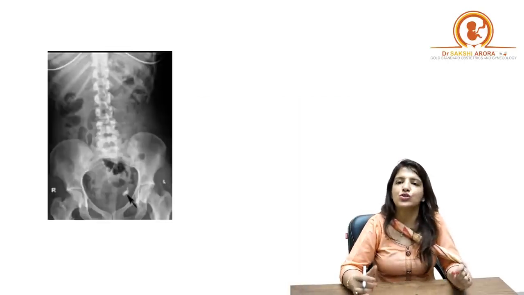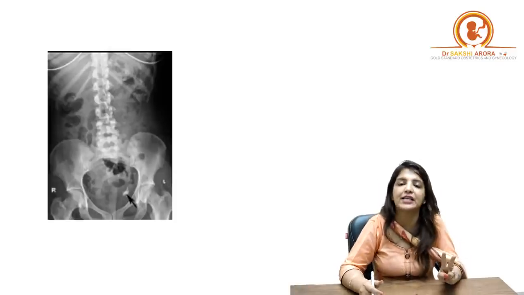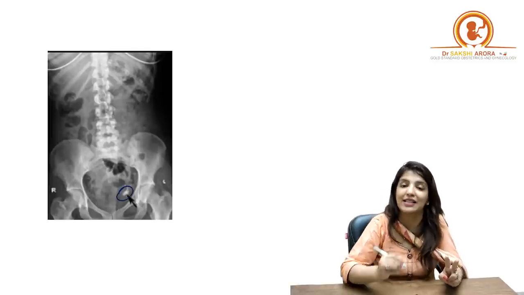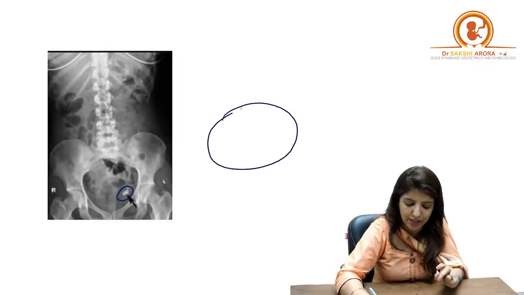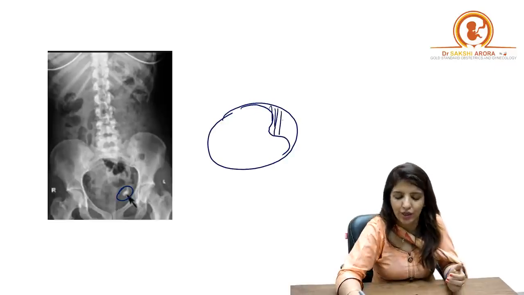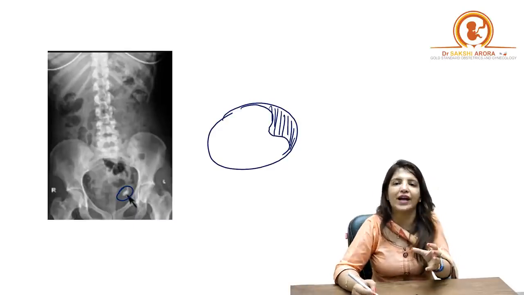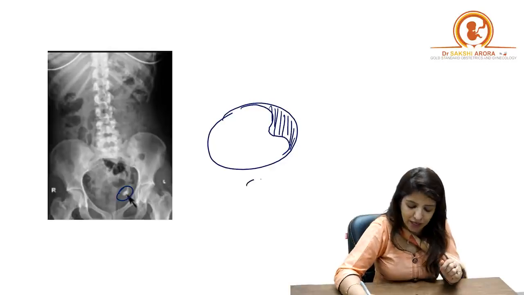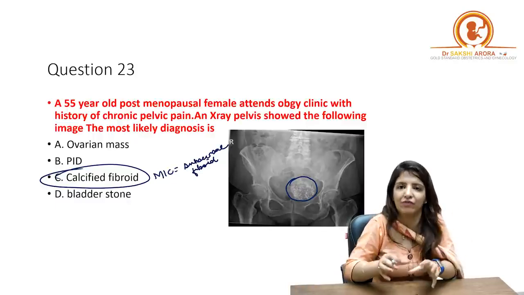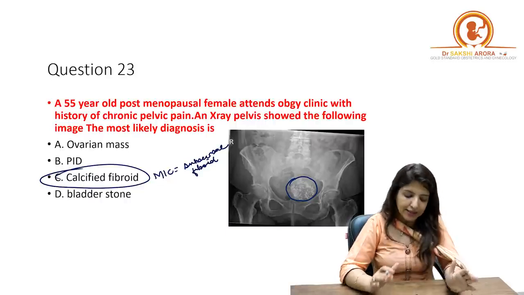And number two, when you see the X-ray of a dermoid cyst, the calcification can appear in two manners. Number one, you can get calcification due to a tooth. The dermoid cyst might have a tooth because of which you can see a calcification. And number two, in dermoid cyst, you get an area from which the tooth and the hair arise, which is called Rokitansky protuberance. This can also appear as a calcified area on X-ray, but then that will be on one side, right? This type of calcification, which is a uniform, homogeneous calcification, cannot be seen in a dermoid cyst.